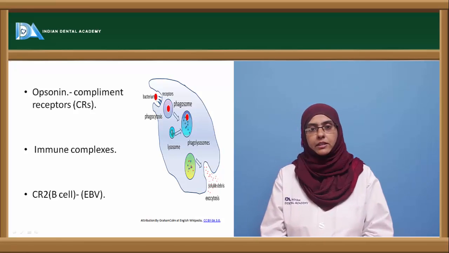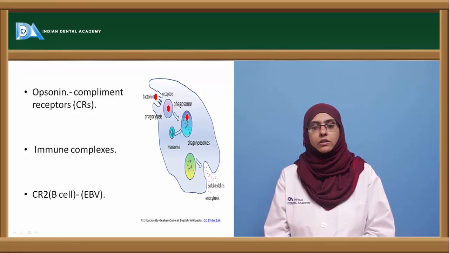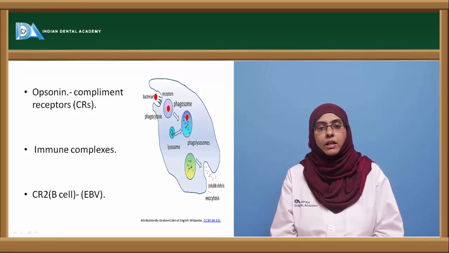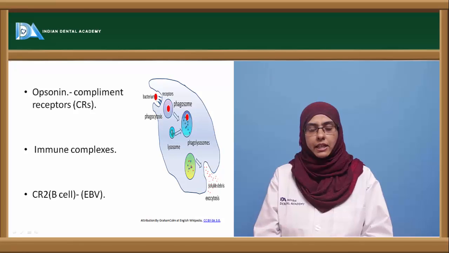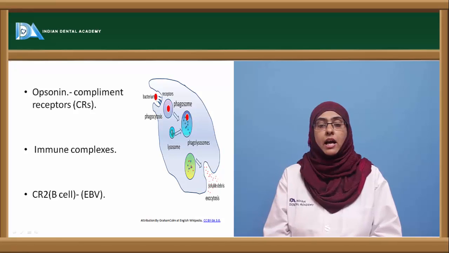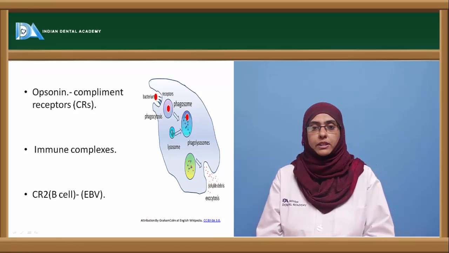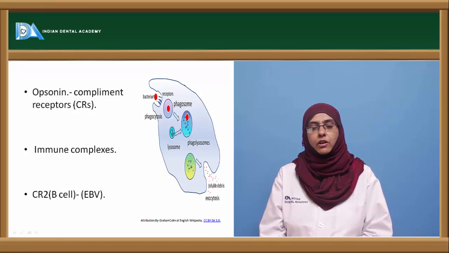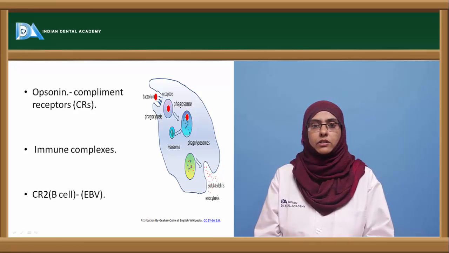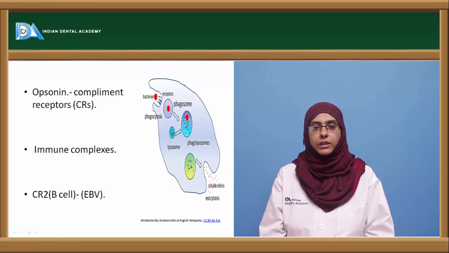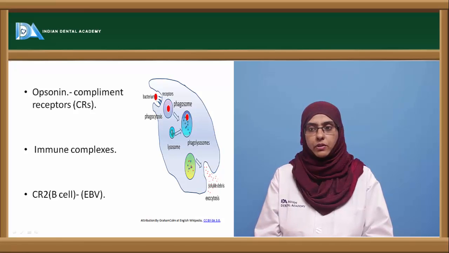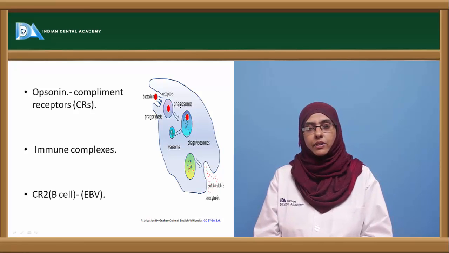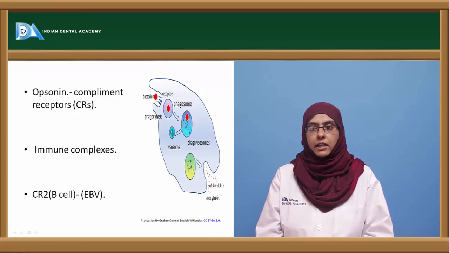Apart from that, the complement system can also bind to the immune complexes that are formed, and these immune complexes are taken to different parts of the body, sometimes playing a beneficial role and sometimes a harmful role. Harmful in the case of autoimmune diseases, but the beneficial role is that they carry these complement proteins along with the antigen antibody to the phagocytic cells or to the spleen to eliminate the immune complexes formed during an immune reaction. And similar types of receptors are seen on the B cell for EBV, that is Epstein-Barr virus.